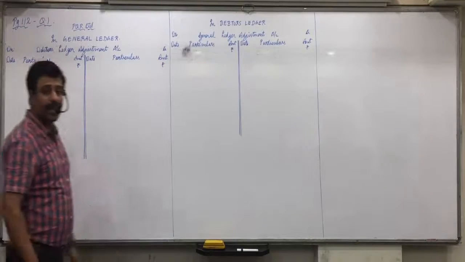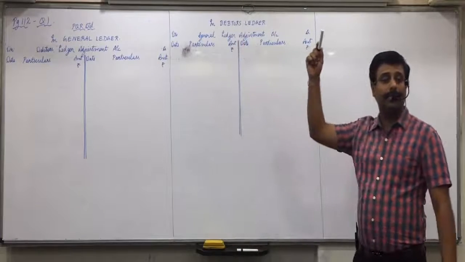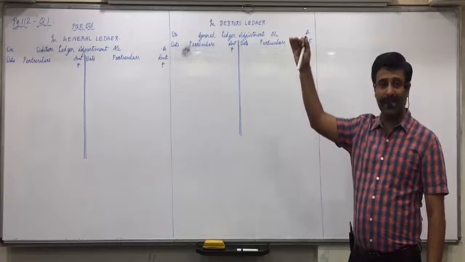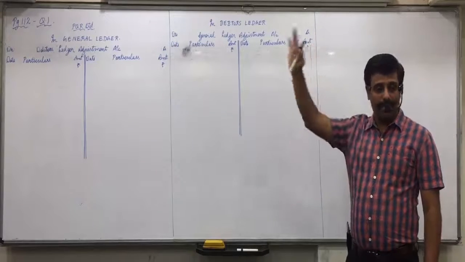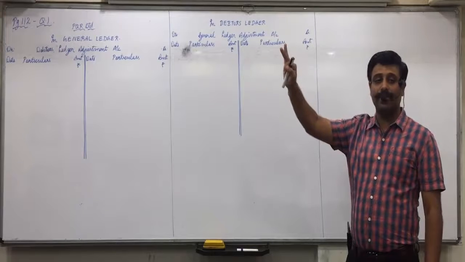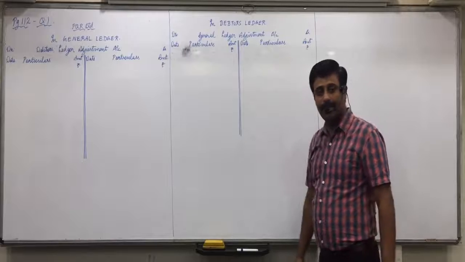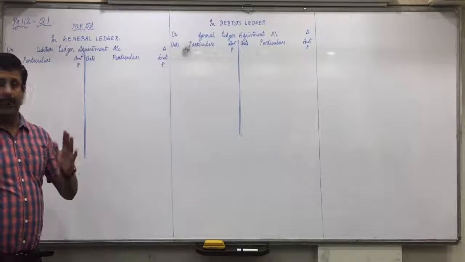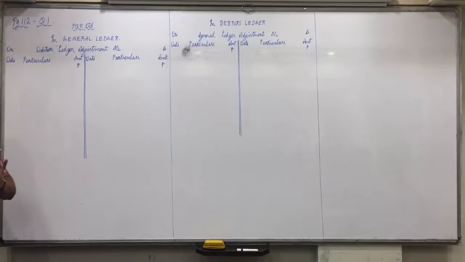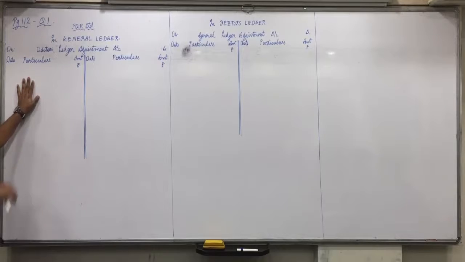And in the same way, in the debtors ledger book, we make all the customers' accounts. All the debtors will have a debit balance. To complete its double effect, we write in the general ledger adjustment account on the credit side. But you remember it this way: debtors have a debit balance. So in the debtors ledger adjustment account, write it on the debit side, and in the general ledger adjustment account, write it on the credit side.